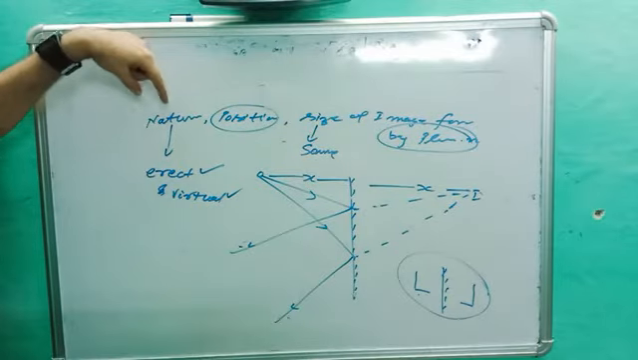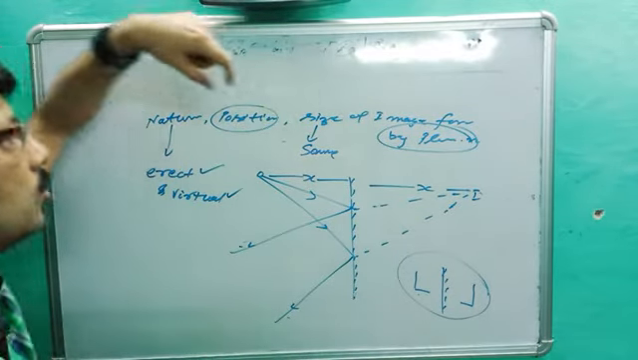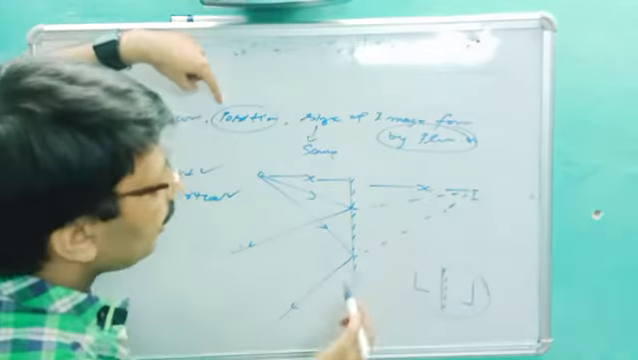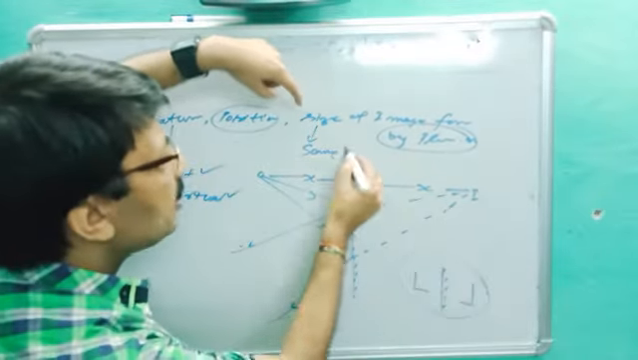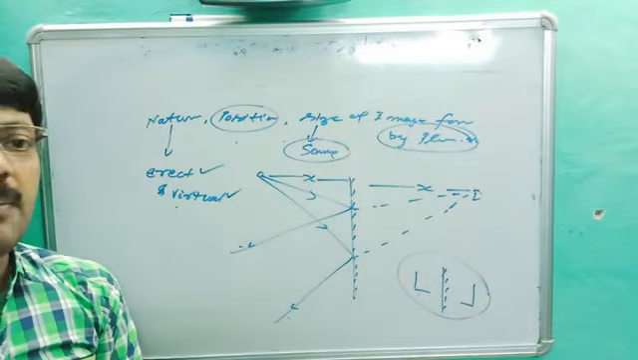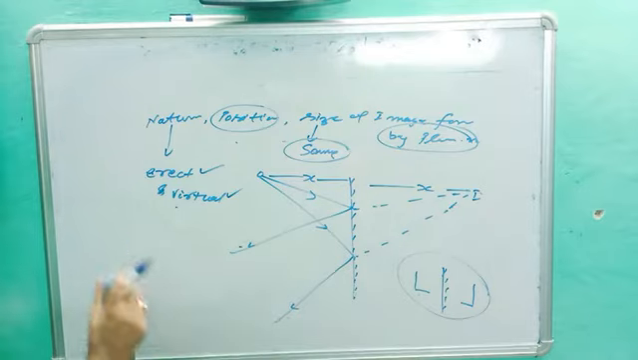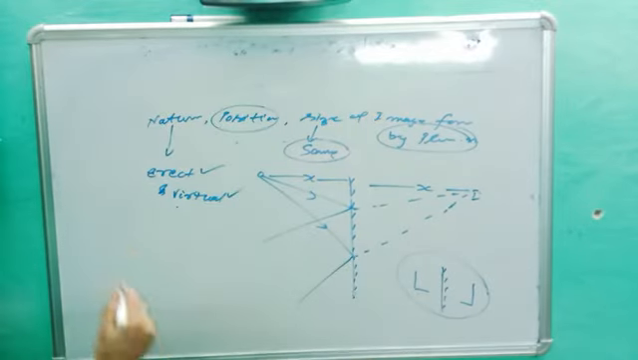Once again, the nature, position and size of the image. The image will be erect and virtual. Position behind the mirror, you can see there, and size, it will be the same size and same distance. So this is the diagram of image formation by a plane mirror. There are some facts. Note down the facts.